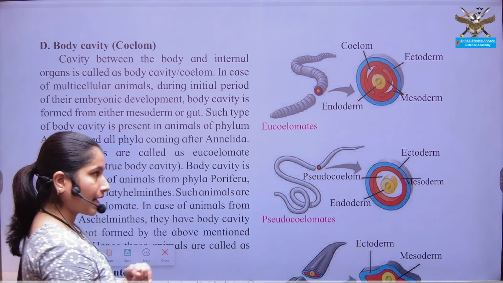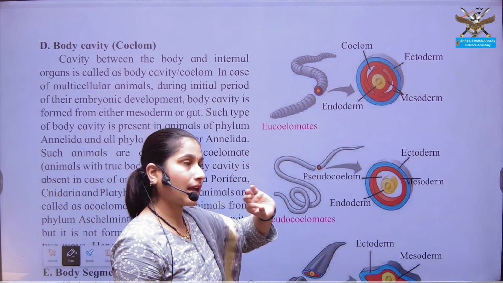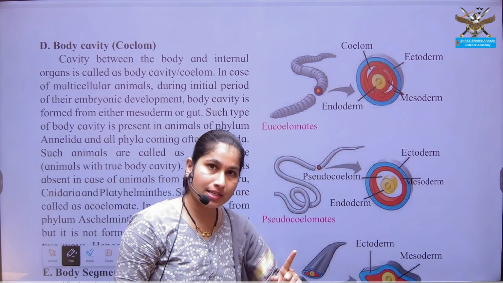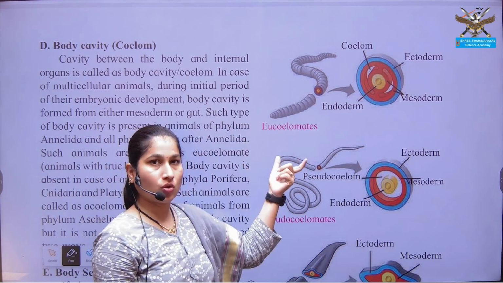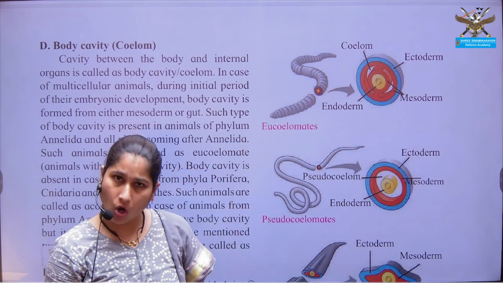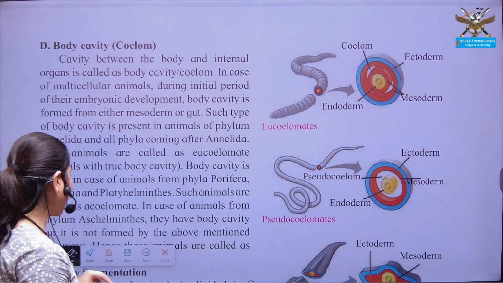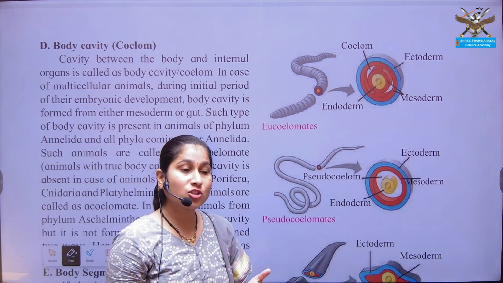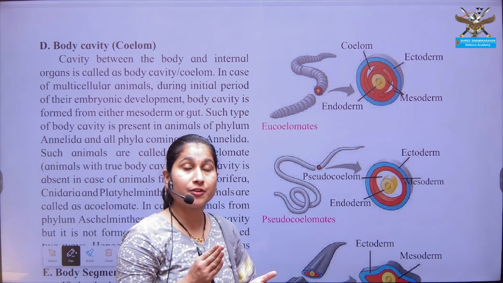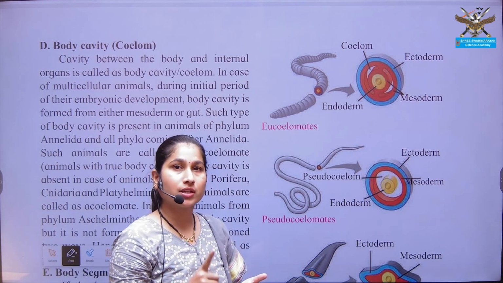There are again 3 types of organisms based on the presence and absence of cavity. If the cavity is present, then those organisms are known as eucoelomates. If the cavity is not present, they are known as acoelomates. And if at all the cavity is present but it is not properly distinguished, if a true cavity is not present, then it is known as pseudocoelomate.